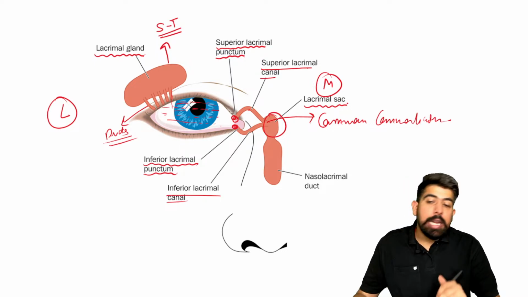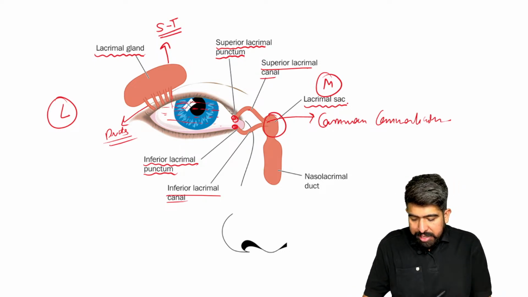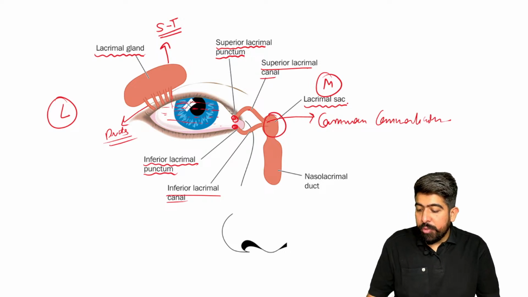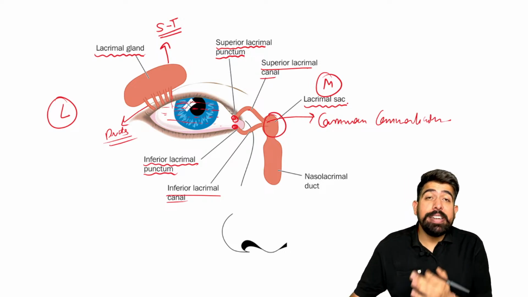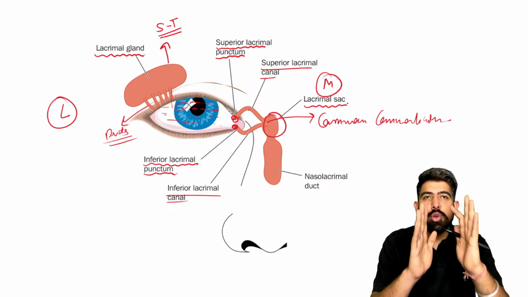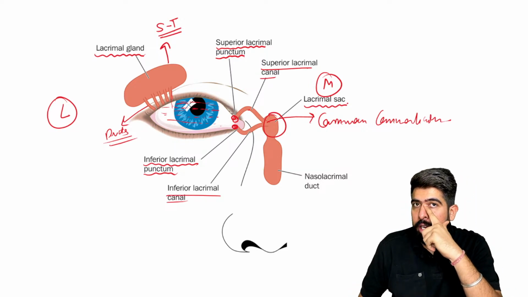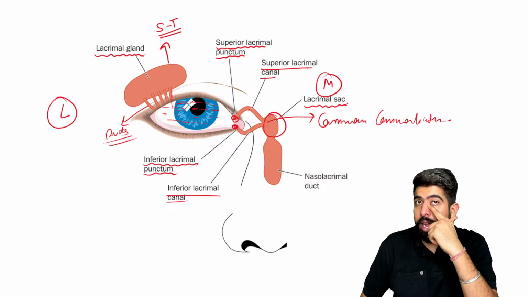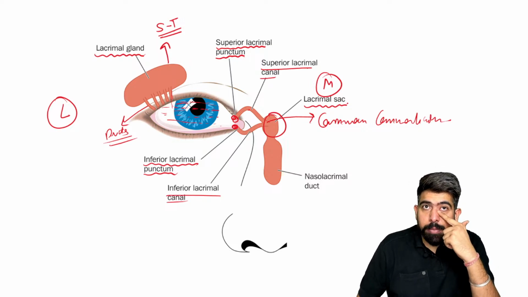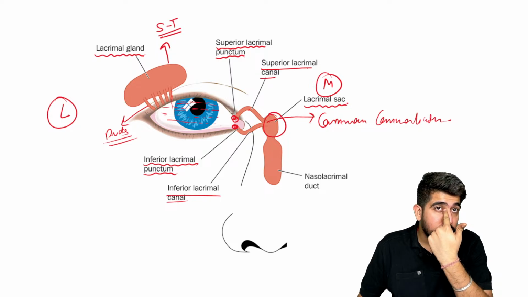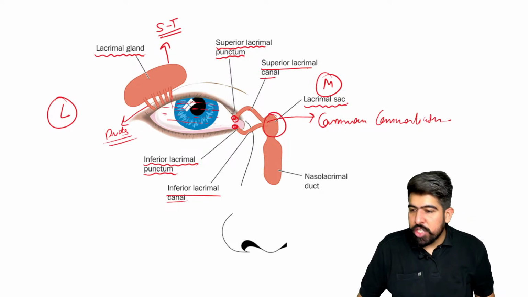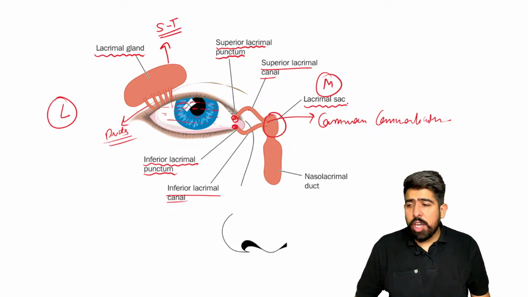And this lacrimal sac, now please remember about it. It is situated on your medial side. What do you mean by the medial side? Like I'm showing you in front of me, this is the medial side of the eye near the nose. Here I am having my lacrimal sac on both of the eyes, on the medial side. So this is your lacrimal sac.